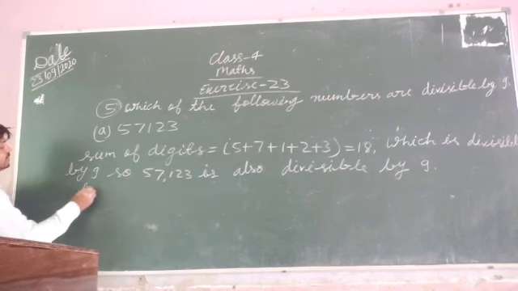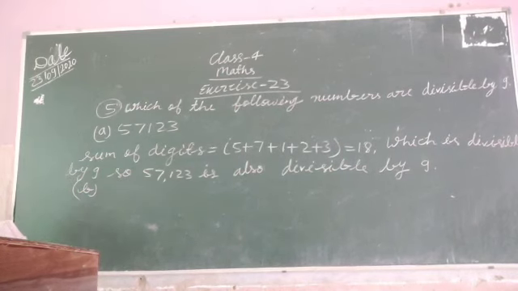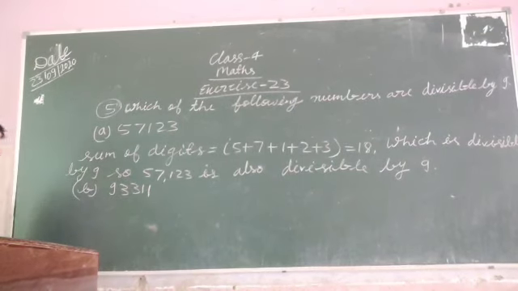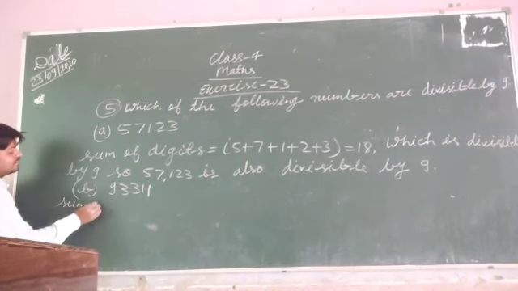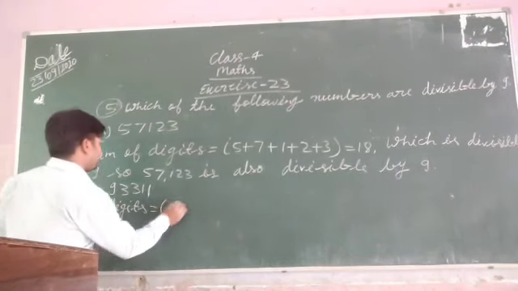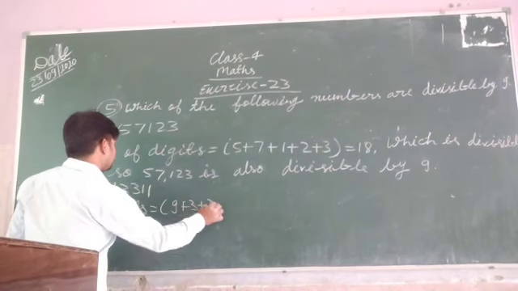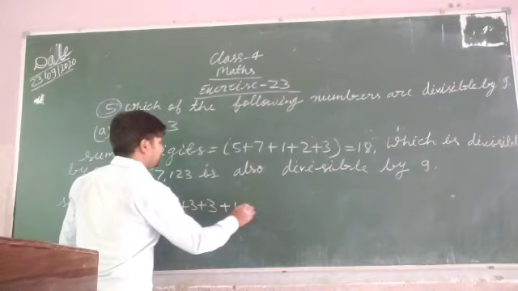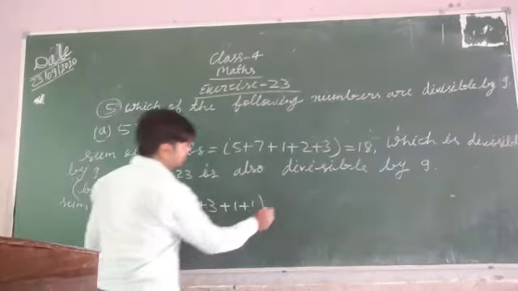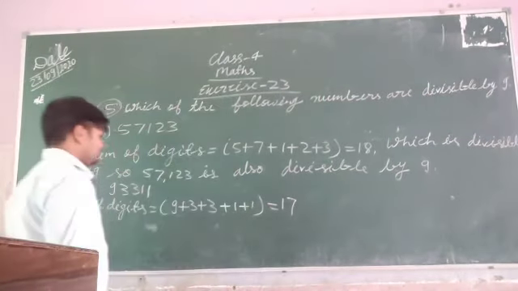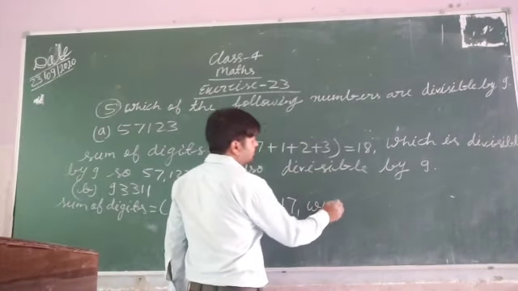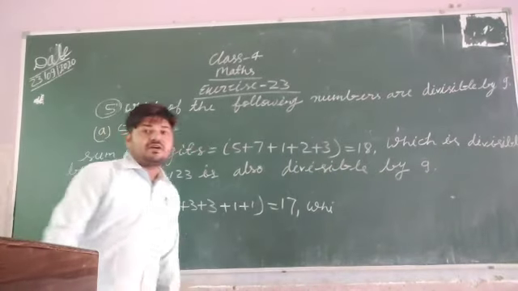Now question number B. What is question number B? 93,311. So you have to find the sum of digits. 9 plus 3 plus 3 plus 1 plus 1. So 9 and 3 is 12, 12 and 3 is 15, 1 is 16, 1 is 17. And is 17 divisible by 9? No, it is not divisible by 9.